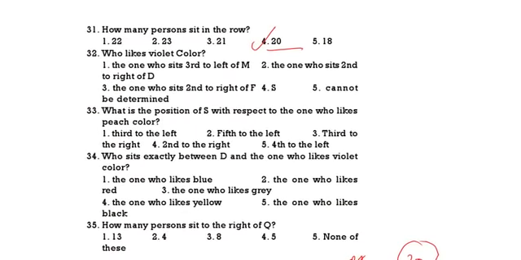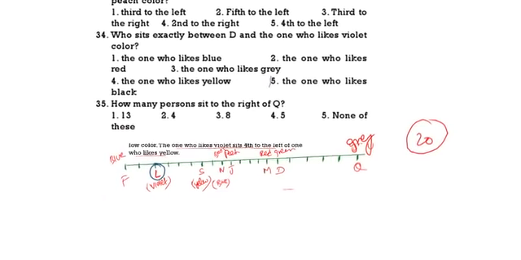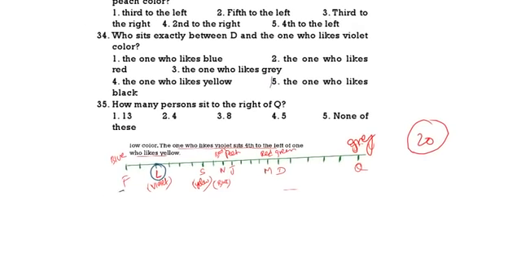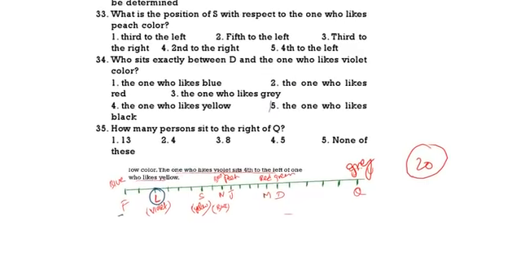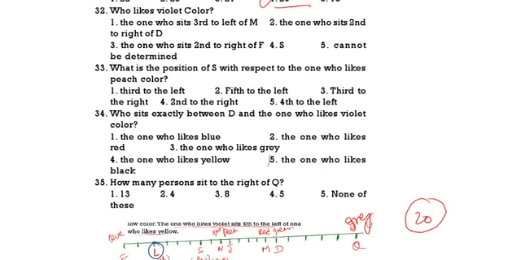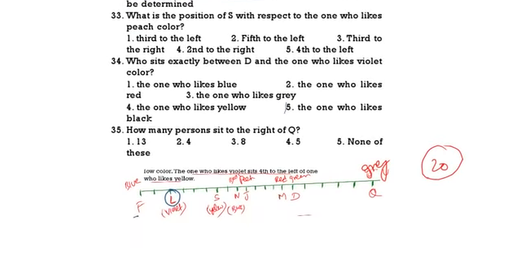But that is not given. The one who is sitting third to the left of M, the one who is sitting second to the right of D, the one who is sitting second to the right of F. This is correct. This is F. F right second, L. L is liking violet. So the one who is sitting second to the right of F. What is the position of S with respect to peach color? With respect to peach color, 1, 2, 3. Third to the left.